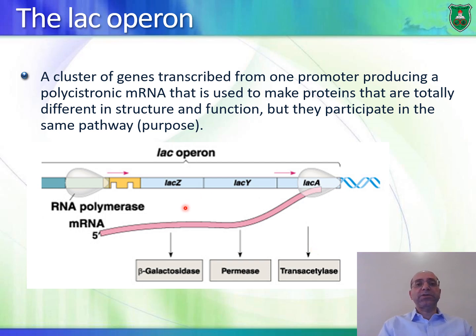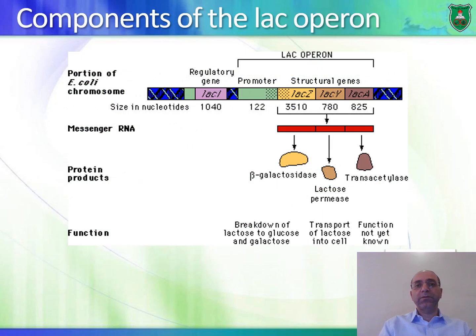So what happens here is that you have RNA polymerase binding to the promoter region, and transcription of this single messenger RNA producing these proteins. So this is the lac operon. Again, you have a promoter region, and then transcription of one single messenger RNA producing these three proteins.